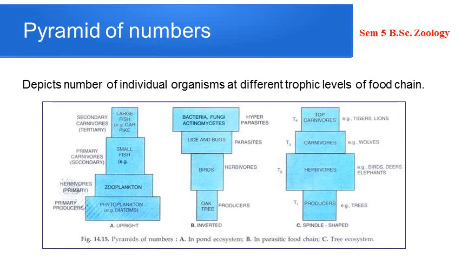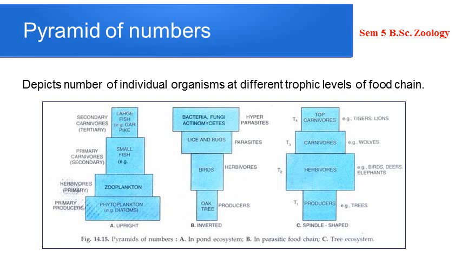The first one, pyramid of numbers. Pyramid of numbers indicates the numerical relationship between different trophic levels of a food chain. So here a food chain is depicted from a particular ecosystem and how the number of each trophic level is connected. What is the relationship? Pyramid of numbers was the first of the ecological pyramids proposed by Charles Elton. And in such a pyramid, the number of individuals in the trophic levels decreases from producer level to consumer level. What Charles Elton put forward for the first time was actually the upright one.